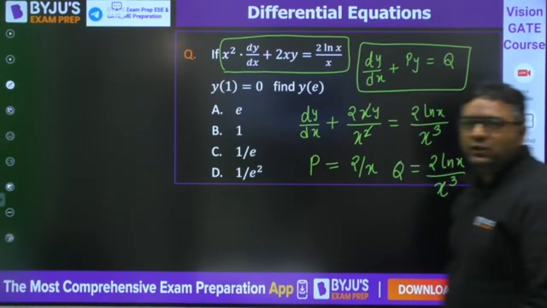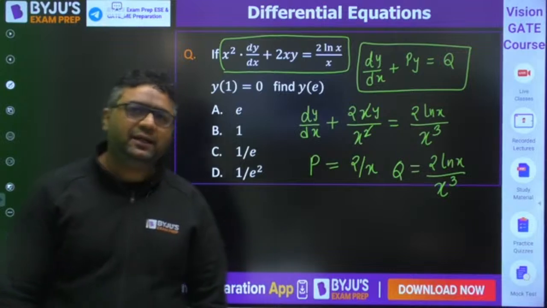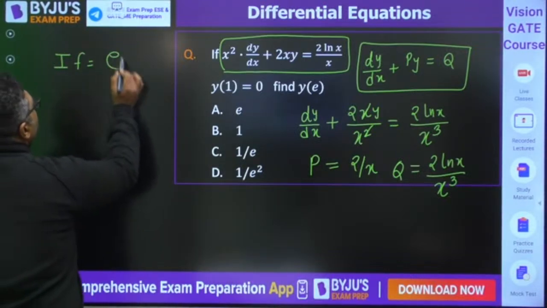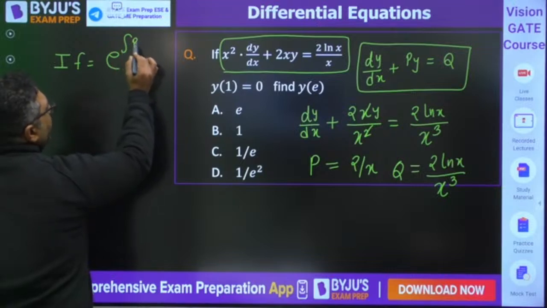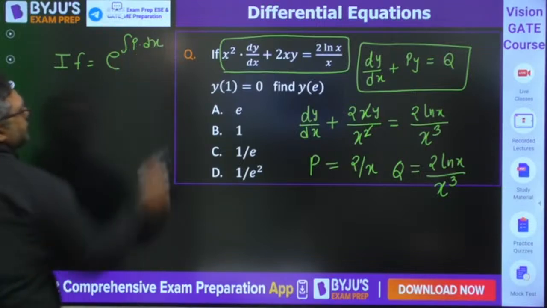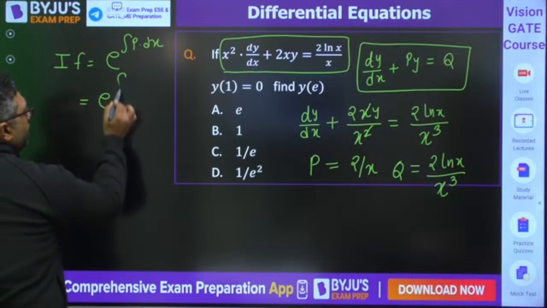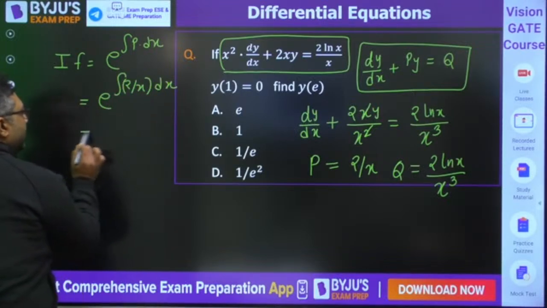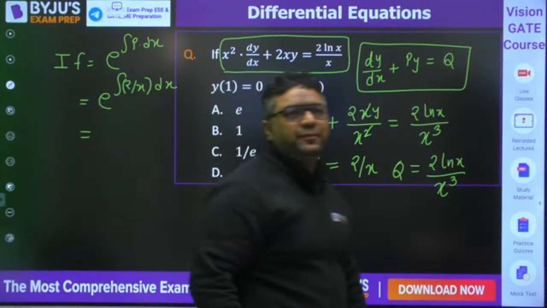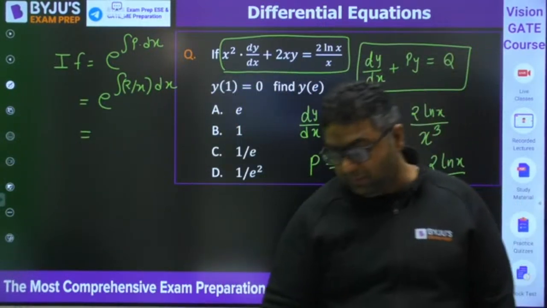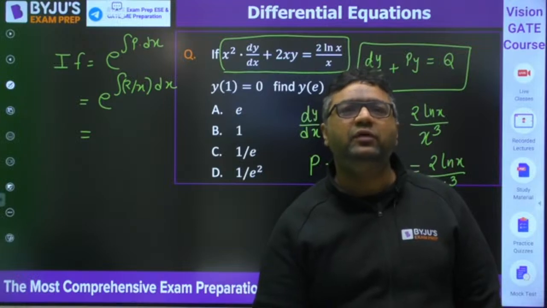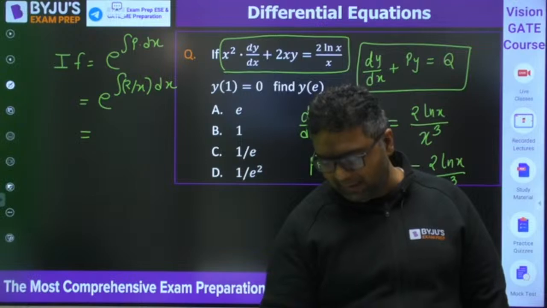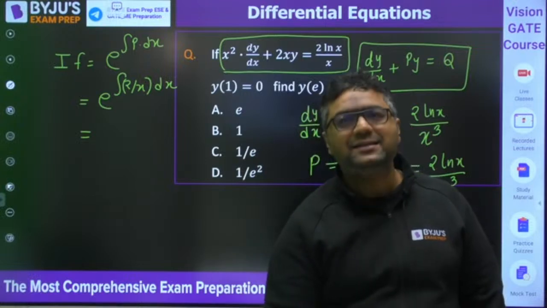So now you know P and Q, you know what to do next. Next is the integrating factor, and the integrating factor is e to the power integration P dx. So you know it is e to the power integration 2 by x dx. Can you tell me what it will be coming to? I am expecting this from you now. Can you tell me what you will be getting? Yes.